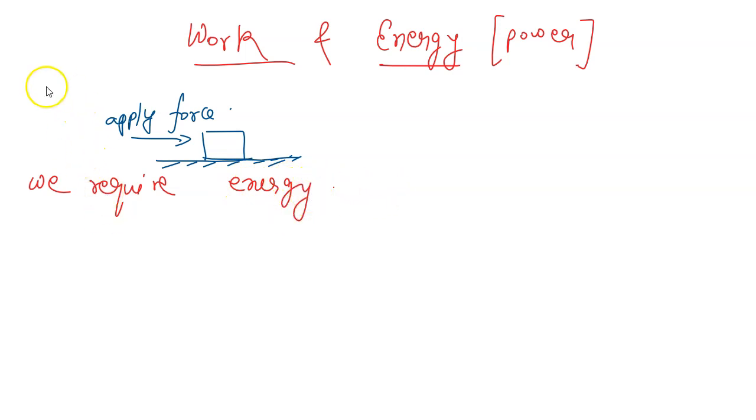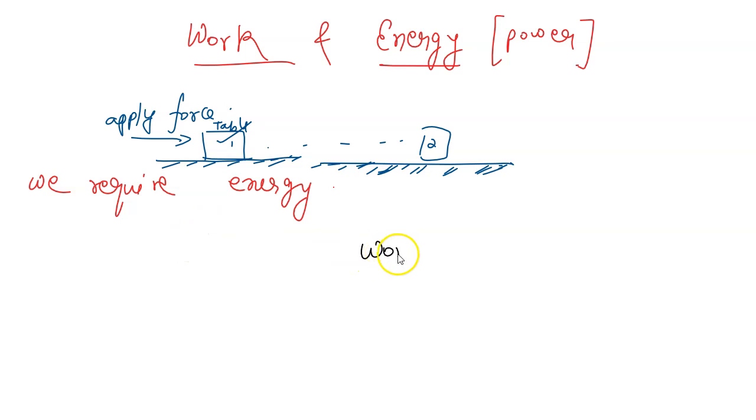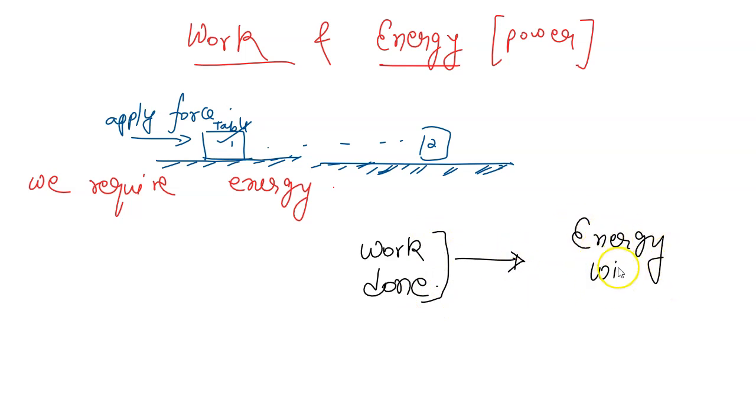And when we supply energy, let us suppose I move this, let's say this is a table, I move this table from position 1 to position 2, then we feel that we have done some work. Of course we have done some work. We go and say that okay, I have done this much work today. So what can be seen from here? That we do work. So whenever work is done, this is 100% sure shot, energy will be consumed.